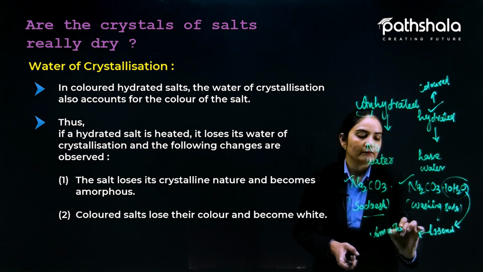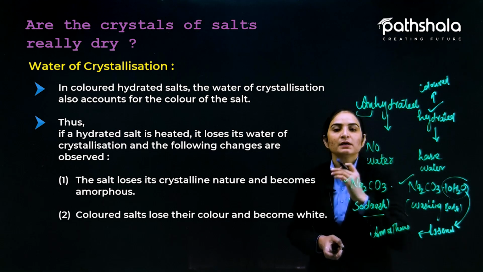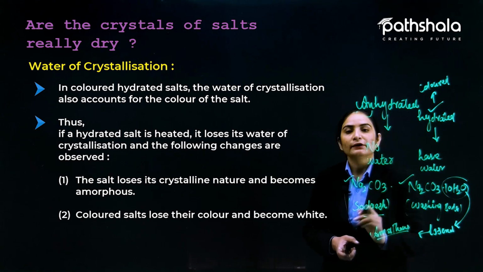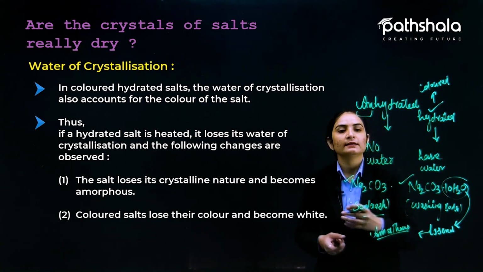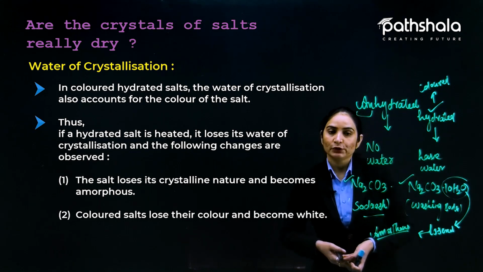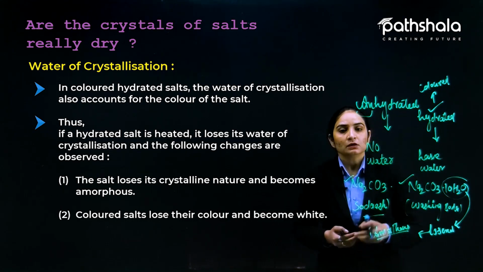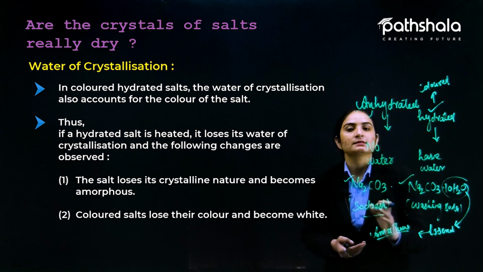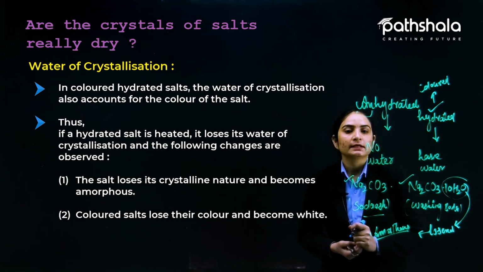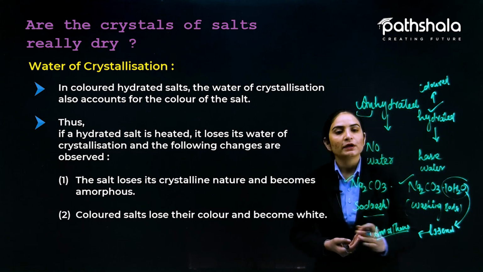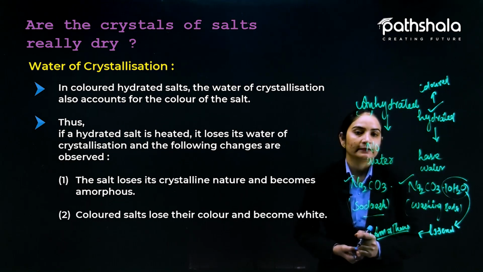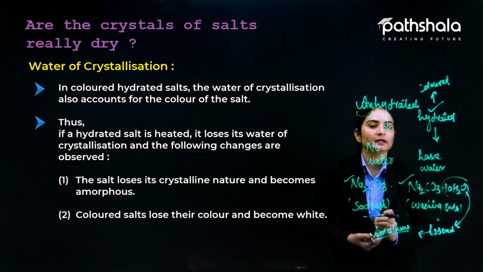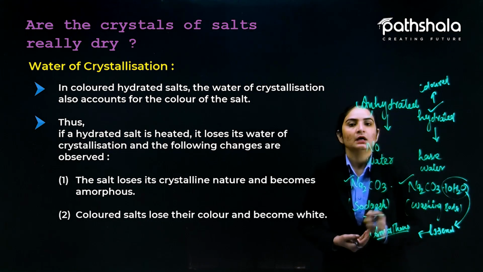Two kinds of solids we have, crystalline and amorphous. Crystalline are the true solids, but amorphous are a kind of pseudo solid. They look like solids, but the intermolecular forces of attraction between their particles are not regular. So if water is lost, the salt behaves as an amorphous solid, not crystalline. Another effect is that colored salts lose their color and become white. So if a salt is colored, it will lose its color. This is the very important role of water of crystallization in salts.